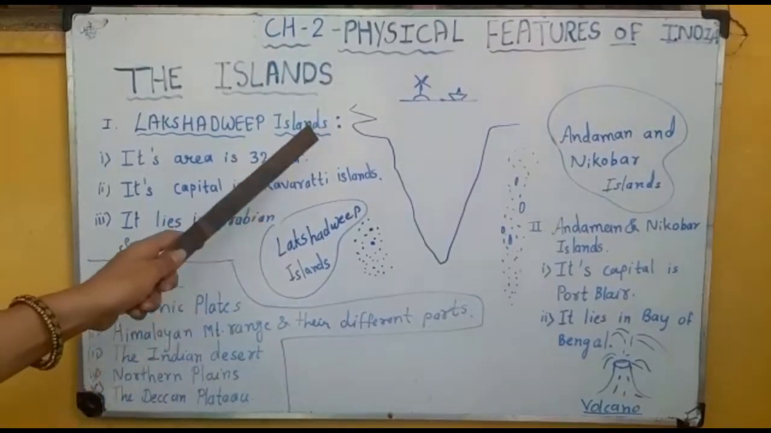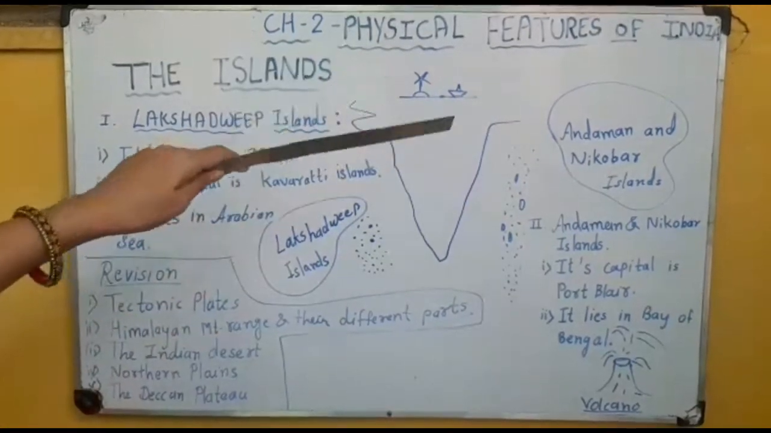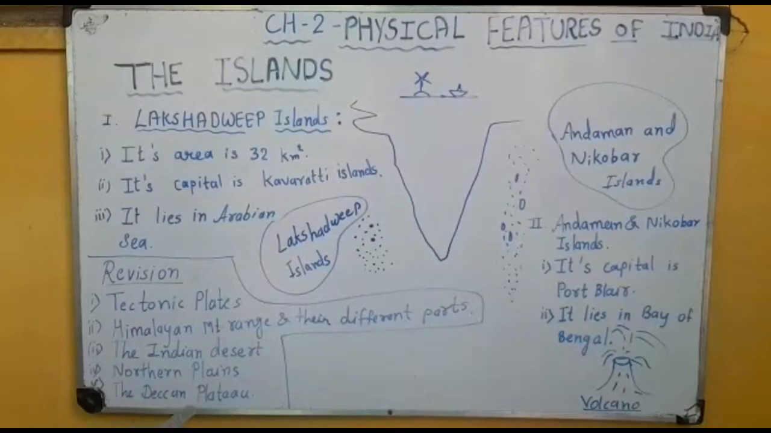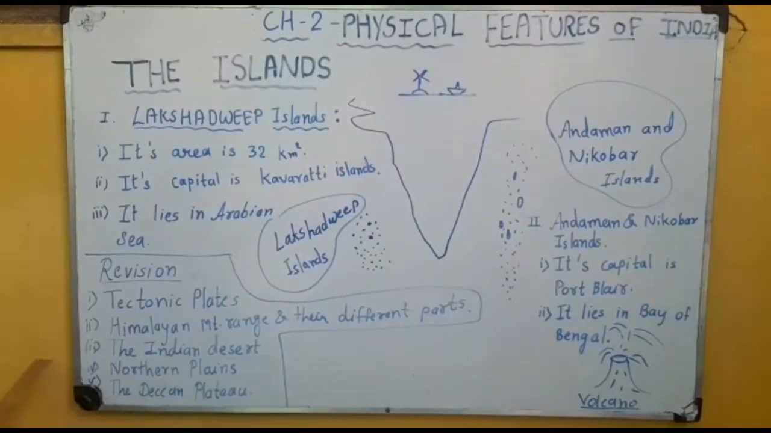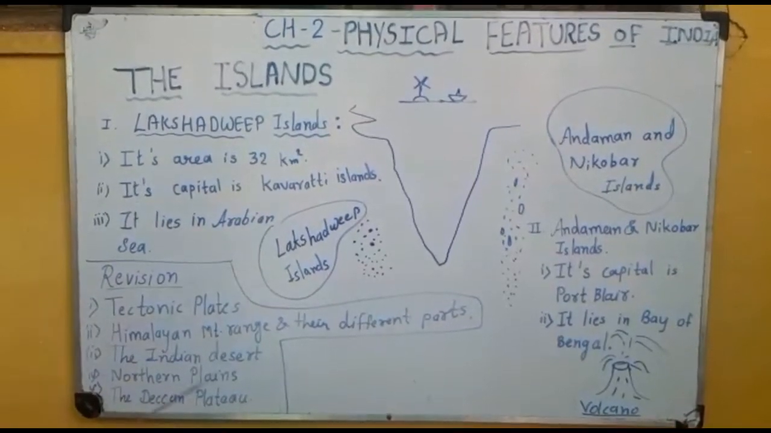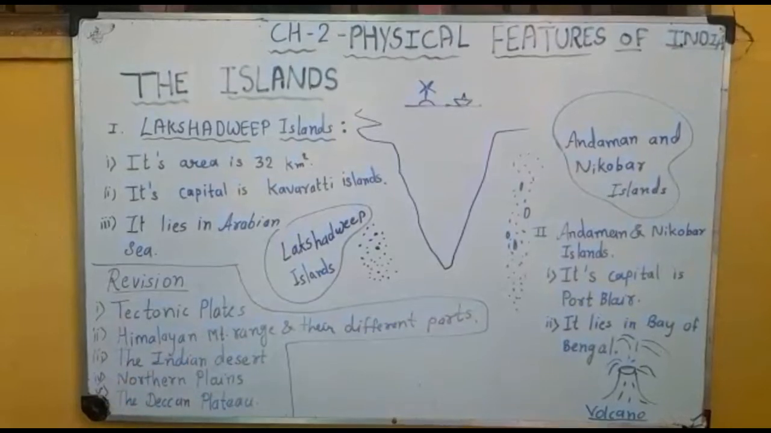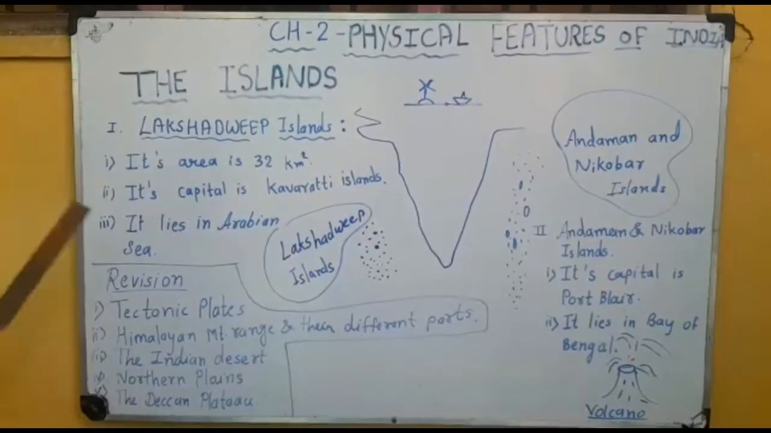Next topic, we covered the Indian desert. It lies in the west part of India. The northern plains lie in North India, and it is a very fertile land for India. At the last, we started with the Deccan Plateau, then the Western and Eastern Ghats, the western and eastern coastal plains, and at last we completed the group of islands of India.